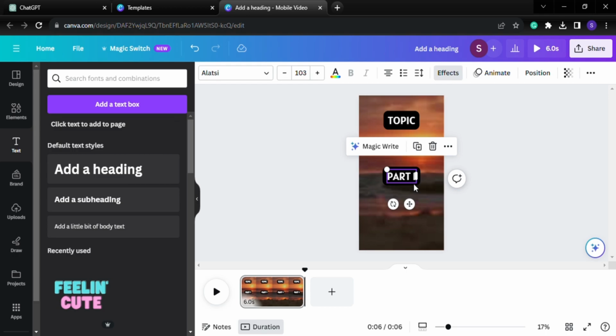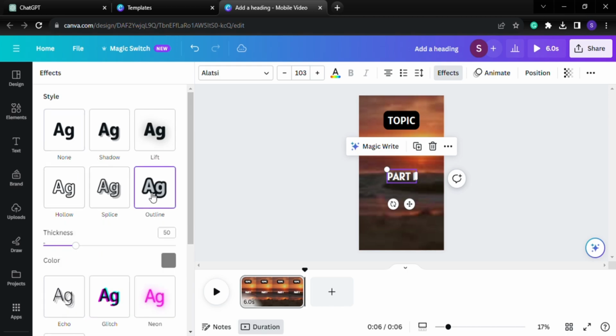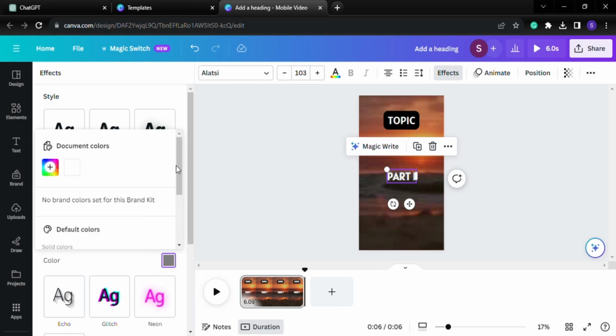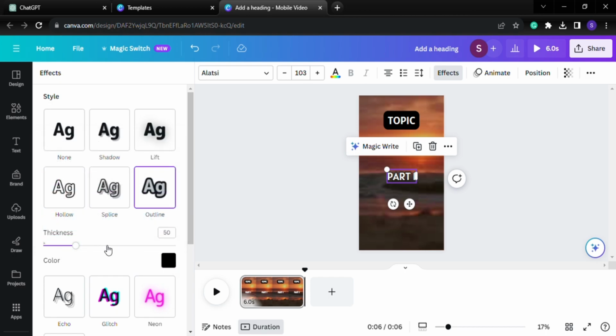This is because you can see it's already hard to read with just the background going on. So I'm going to add outline. I'm just using color black. I'm changing that to black. I'm going to increase the thickness to 70, 80, 75 maybe. Now it's much easier to read already, so that's what we want.